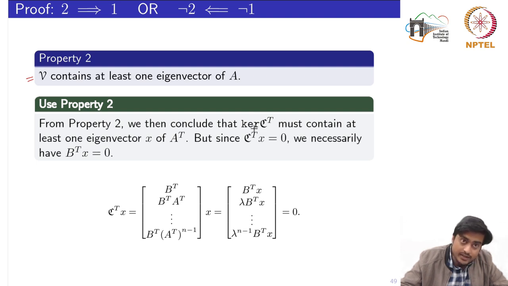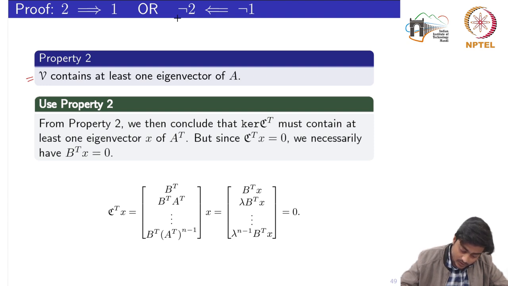Since C transpose X equal to 0 is only possible if B transpose X is also 0, the second statement is nullified, or we have the opposite of the second statement.